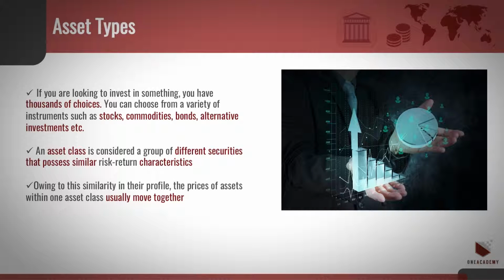If you are looking to invest in something, you have thousands of choices. You can choose from a variety of instruments such as stocks, commodities, bonds, alternative investments, etc. An asset class is considered a group of different securities that possess similar risk-return characteristics. The price of assets within one asset class usually move together.